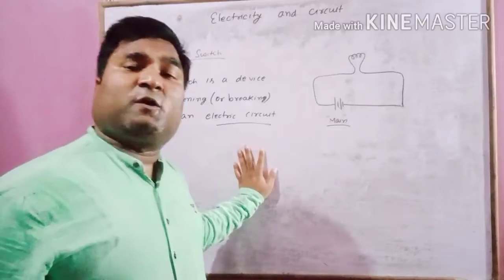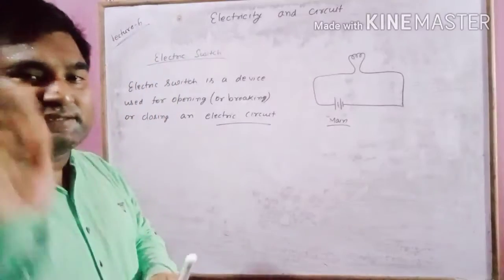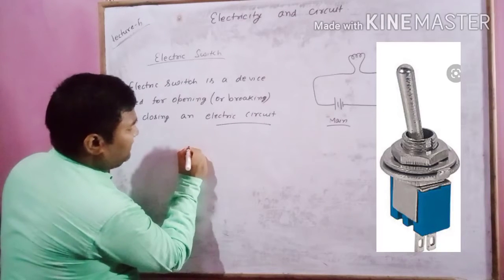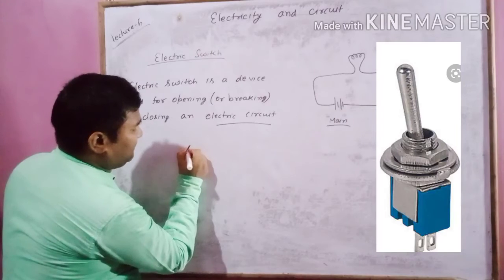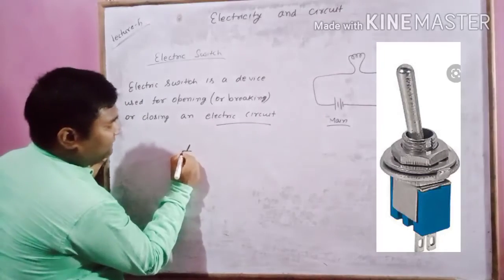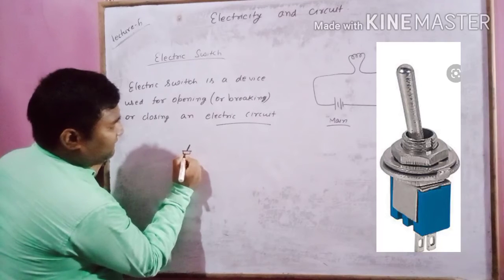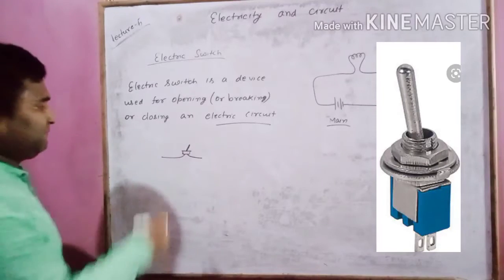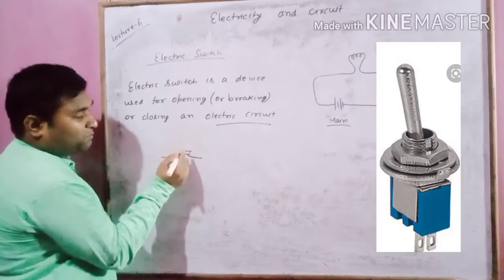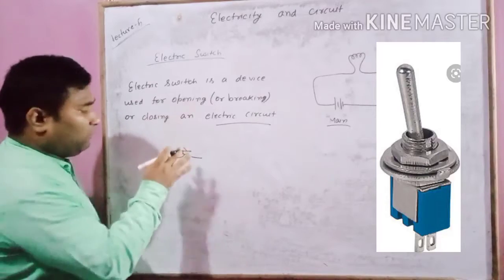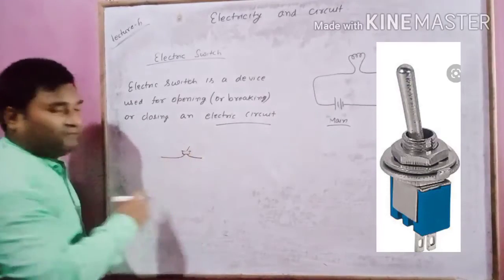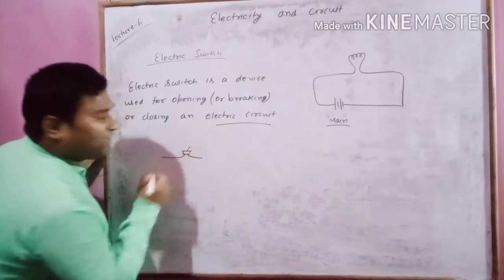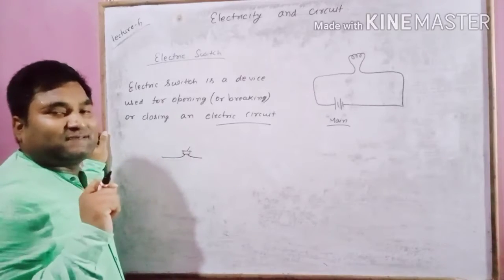What do you mean by opening and closing the electric circuit? First, see the switch. Have you ever seen a switch like this, in which there is a knob, and there are two terminals? One wire is connected here, one wire is connected here. If you press the switch like this, the bulb will glow, and if you press the switch like this, the bulb will switch off. So this switch is opening and closing the circuit.